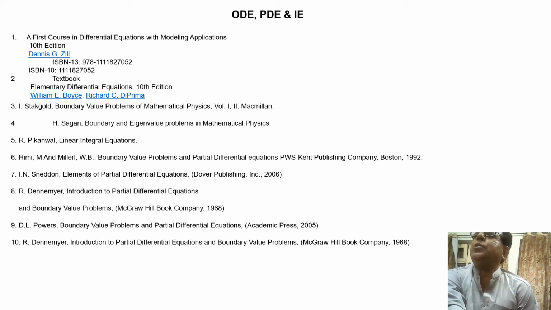This is our choice. We are not bound to follow the sequence. We can start any topic about which relatively easy study material is found. So this is the end of this module.